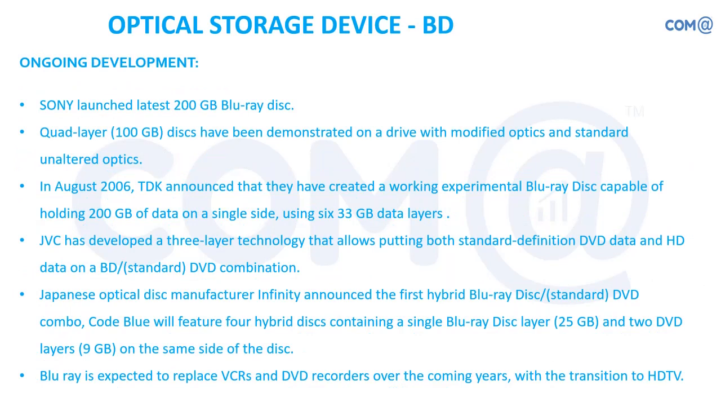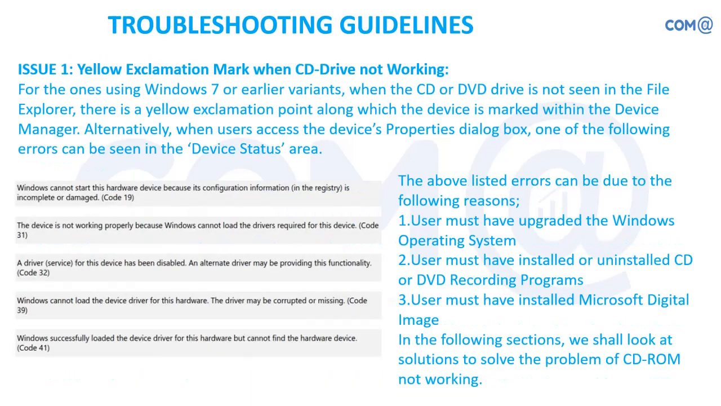So what are the current developments from the vendors? Sony is launching a 200 GB capacity Blu-ray disc. TDK is launching a 200 GB Blu-ray disc using 6 data layers of 33 GB. Each layer will have 33 GB capacity, so the overall size will be more than that. 6 into 33, so it will be close to 200 GB plus. Other manufacturers are also in continuous R&D for producing the latest technology drive.